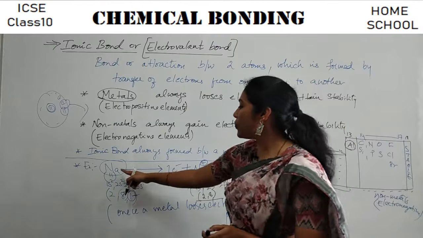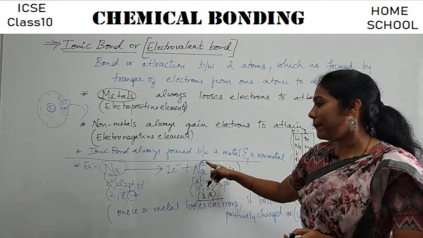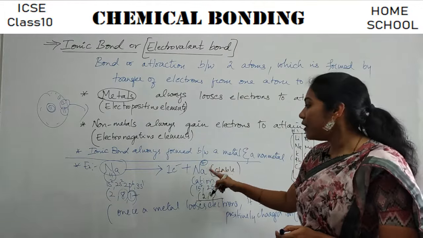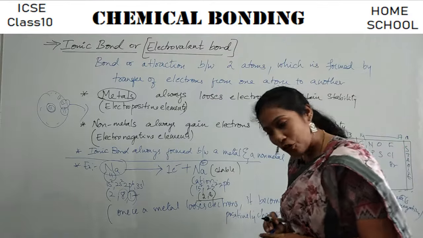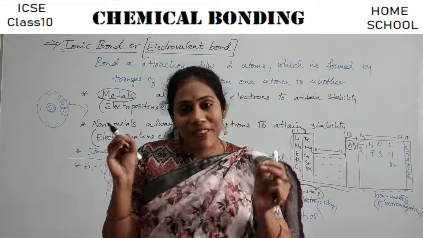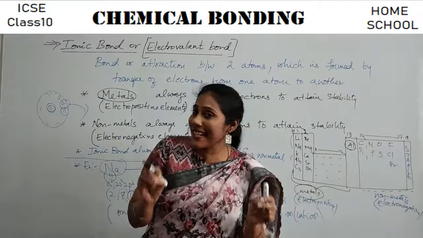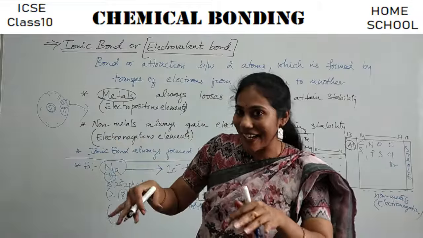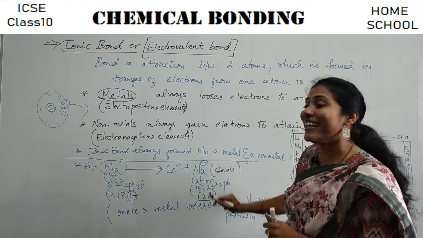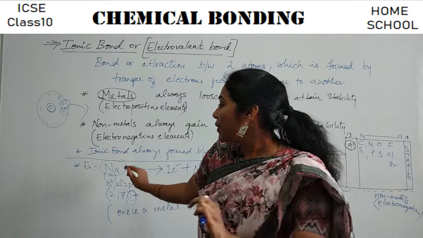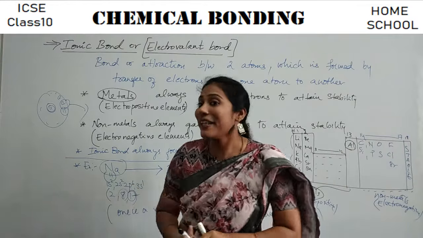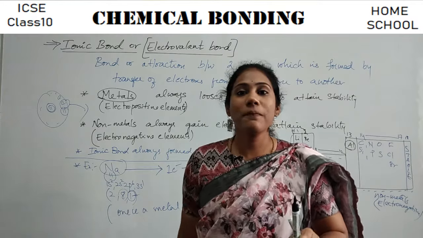So, among sodium and Na+, who is stable? Na+ is stable. So, always our sodium likes to stay in the form of Na+ in our nature. Okay. So, sodium as a neutral atom is not stable in nature.